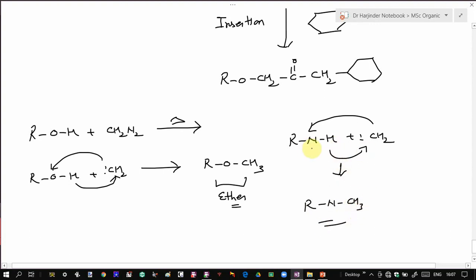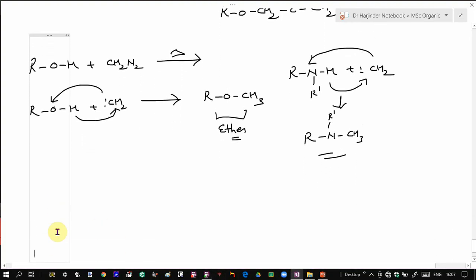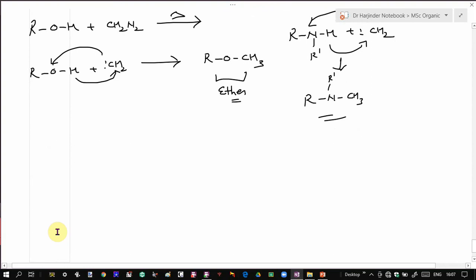Like this. Suppose here you have some R prime. So these were the insertion reactions of carbenes.